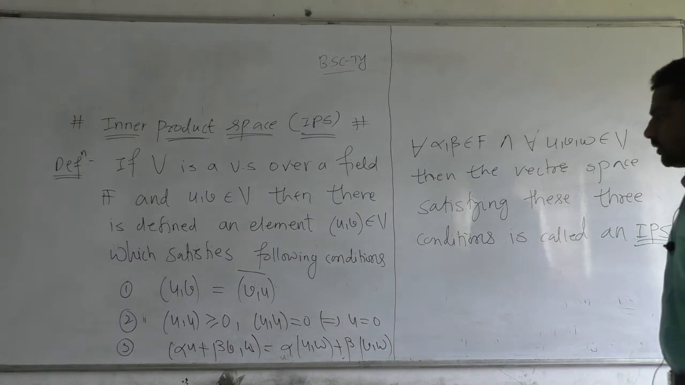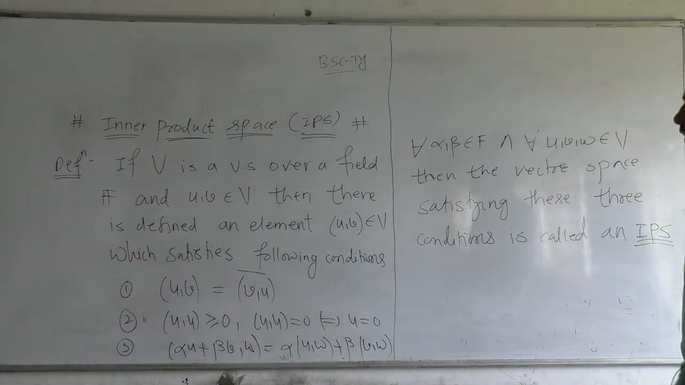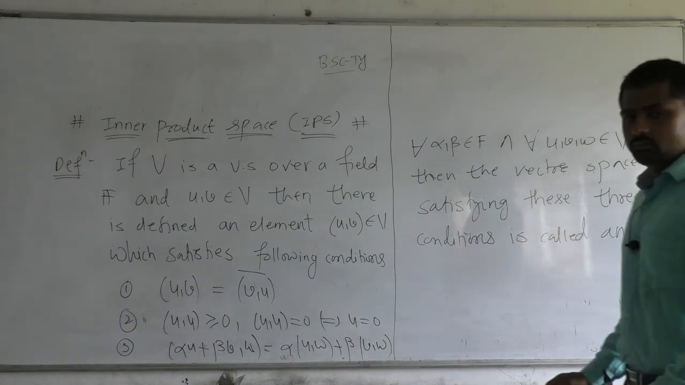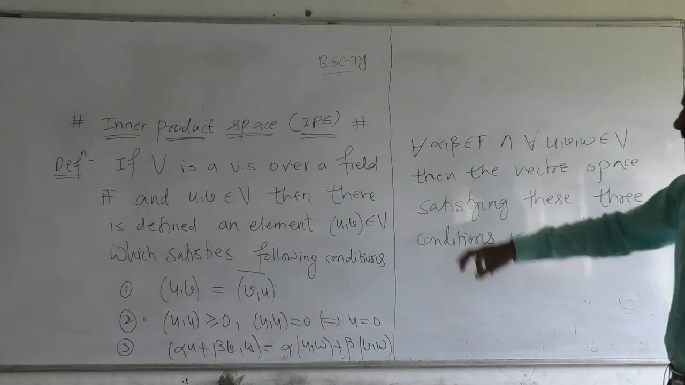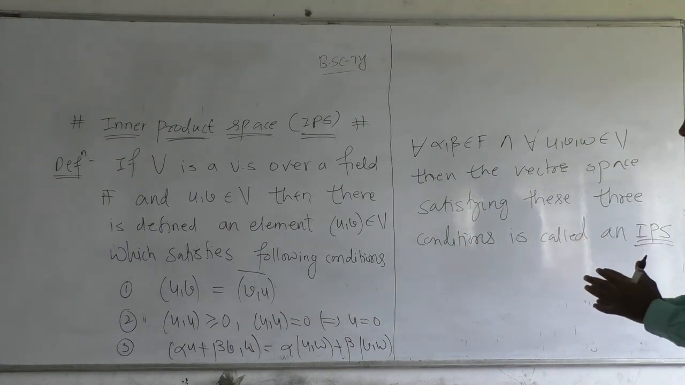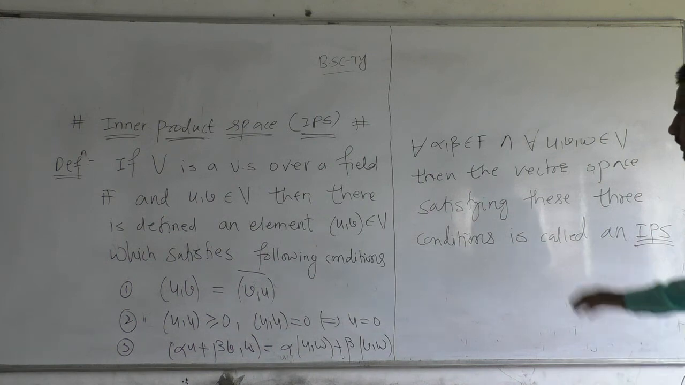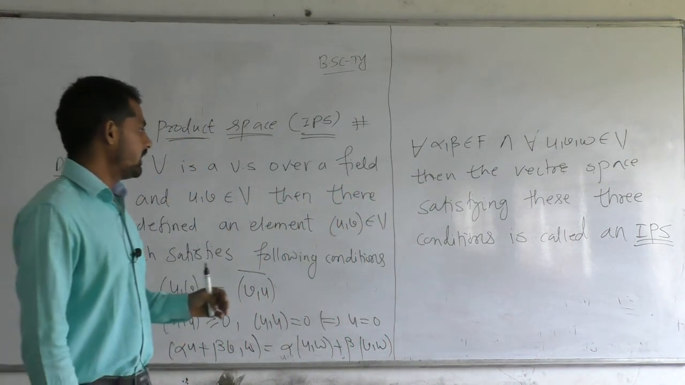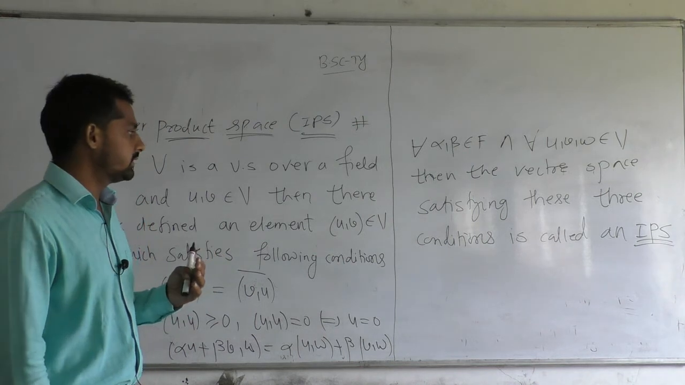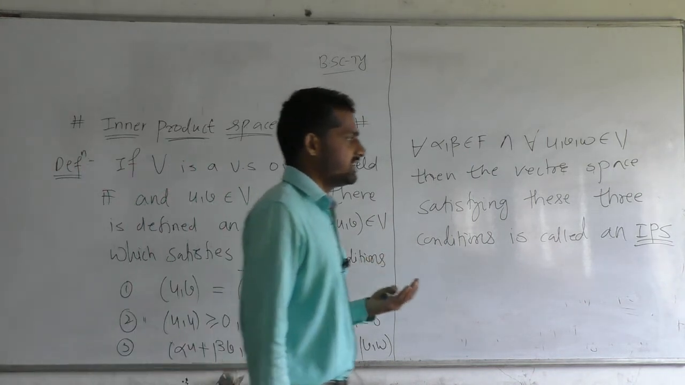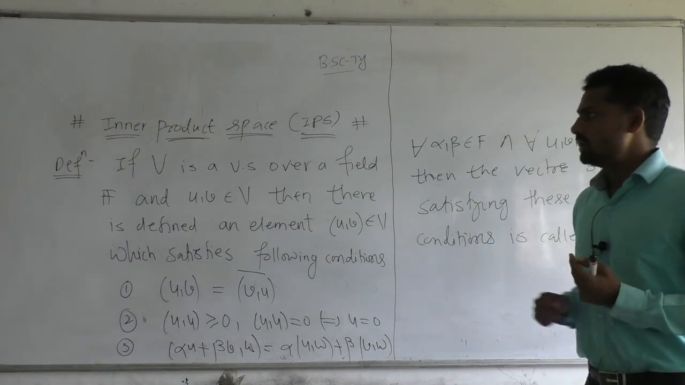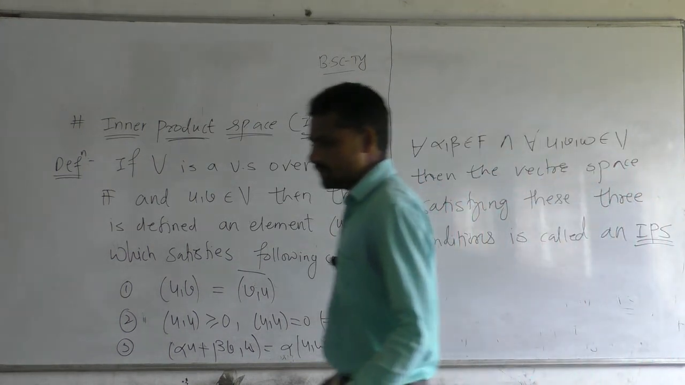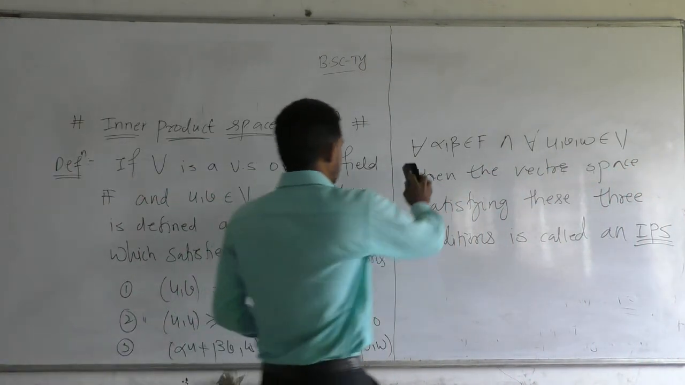Third condition, linearity property. (alpha u plus beta v, w) is alpha goes outside and in bracket (u, w), plus beta goes outside and in bracket (v, w). This happens for all alpha, beta belongs to field F, and for all u, v, w belongs to the vector space V. If the vector space satisfies these three conditions, then we call the vector space an inner product space.